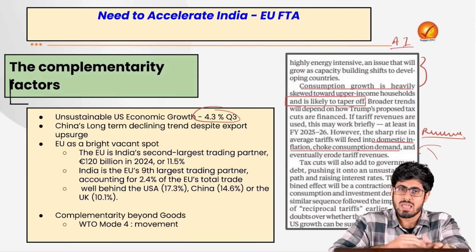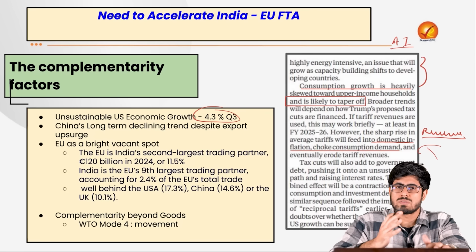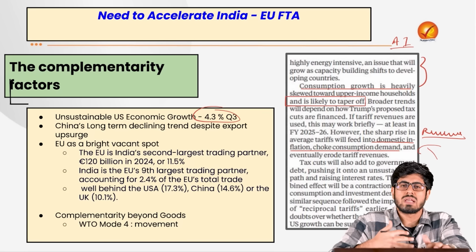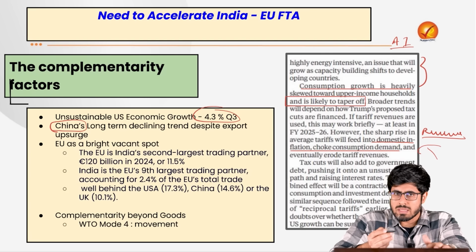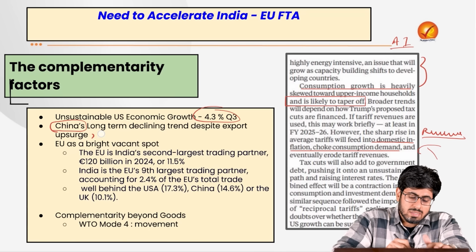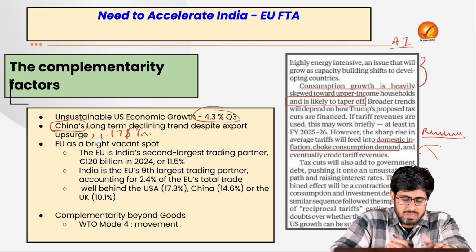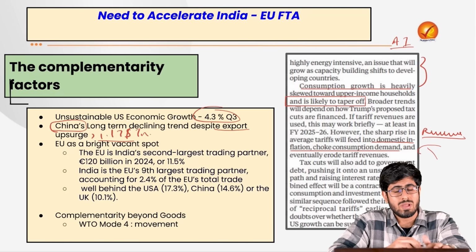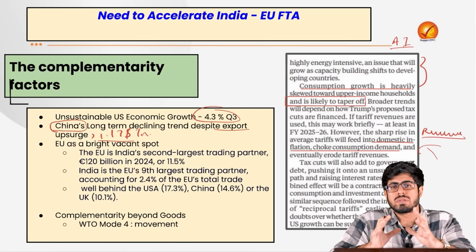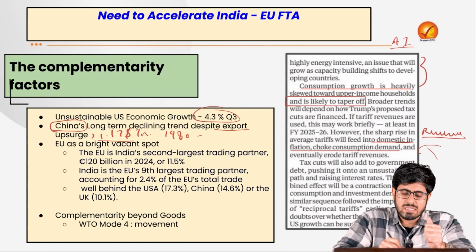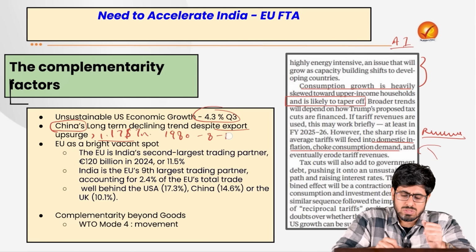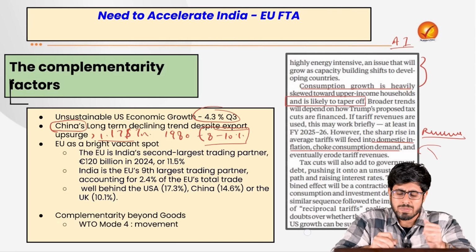Similarly, if we look at the other major trading partners of India, like China, they are also in elevated terms. Their exports have risen, their trade surplus has risen to $1.17 trillion. They have got this much export upsurge right now. But if we look at their broader long-term economic growth, while it was growing at around 8 to 10% of GDP per year in the decade of the 1980s, it has now fallen below 4%.